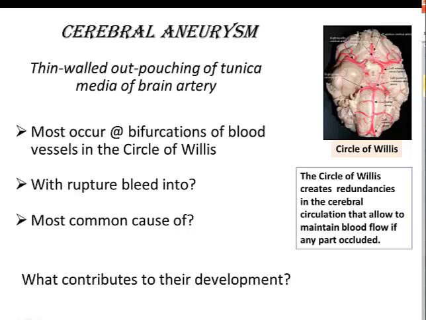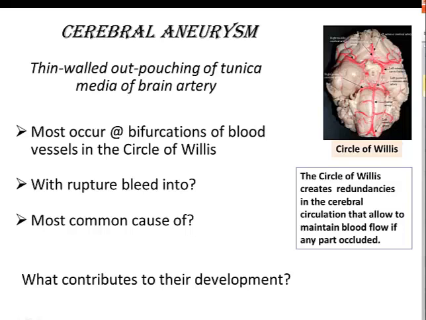A cerebral aneurysm is a thin-walled outpouching of the tunica media of the brain artery. Most occur at areas of pressure, such as the bifurcations of the blood vessels in the circle of Willis. The circle of Willis is like a collateral. It creates redundancies in the cerebral circulation that allows to maintain blood flow if any part is occluded.